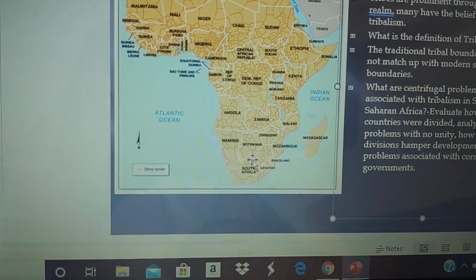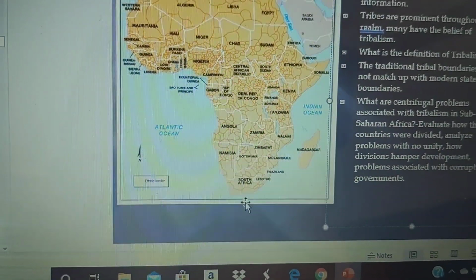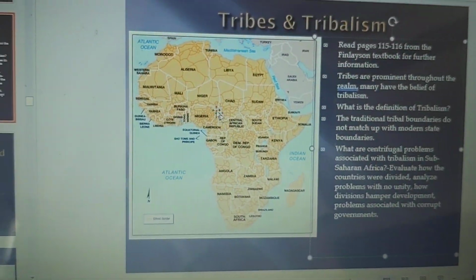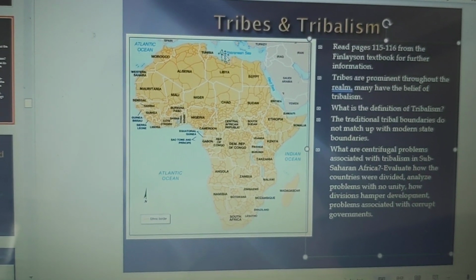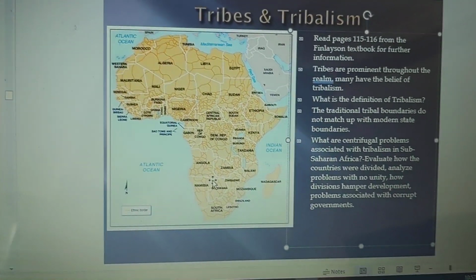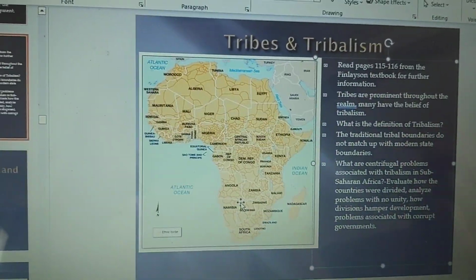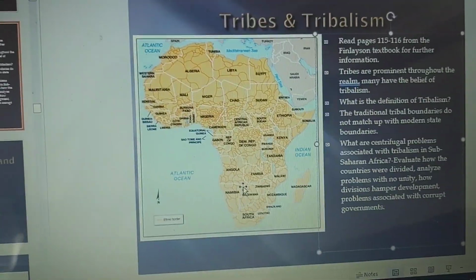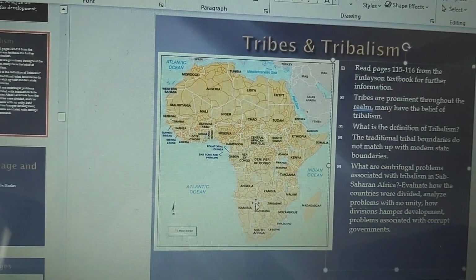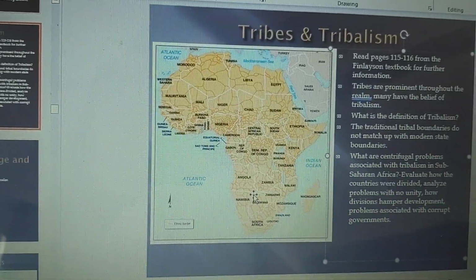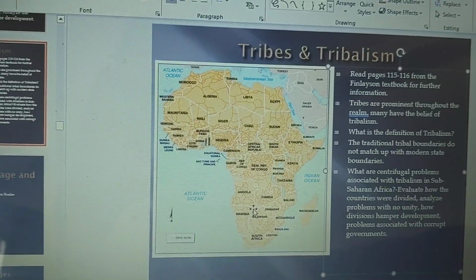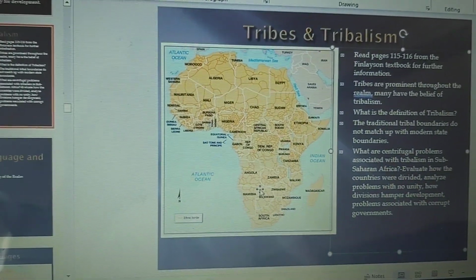Even in South Africa, you're starting to have problems too. So throughout the whole realm, that's what's led to a lot of these problems and dictators, because it hampers development. They're more worried about unity than working together to better the country as a whole. So really, tribalism creates more problems, and they're very hard to solve.